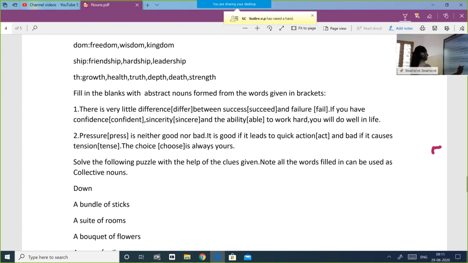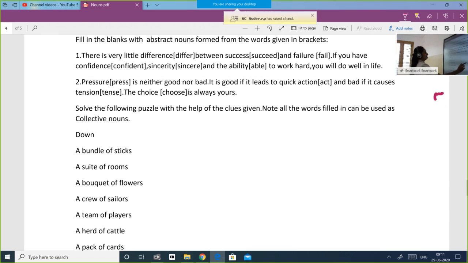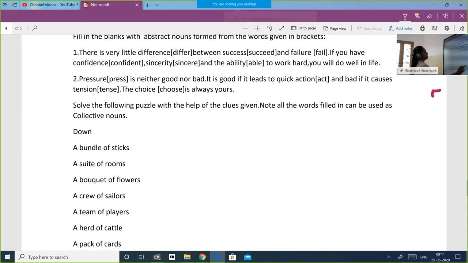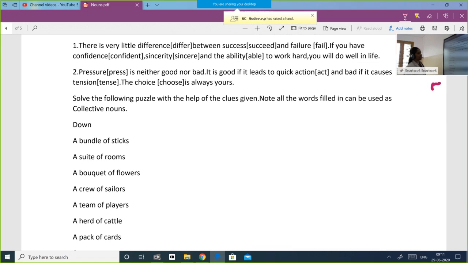Now, solve the following puzzle with the help of the clues given. Note all the words filled in can be used as collective nouns. What are collective nouns? That comes in groups. Okay, that comes in groups. So now you are given a crossword puzzle. So how will you do?